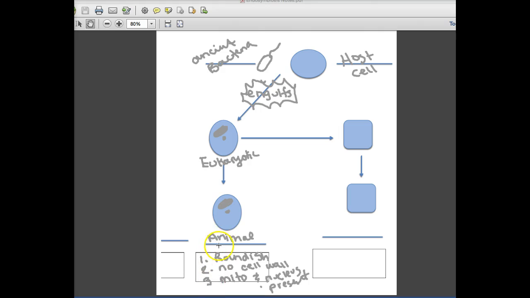Now, here's our first type of cell that we were talking about. Now let's go back and we're going to take this ancient bacteria. This ancient bacteria is our prokaryotic cell. This is going to be hard to fit in, but I'm going to write prokaryotic. And this is also known as bacteria.